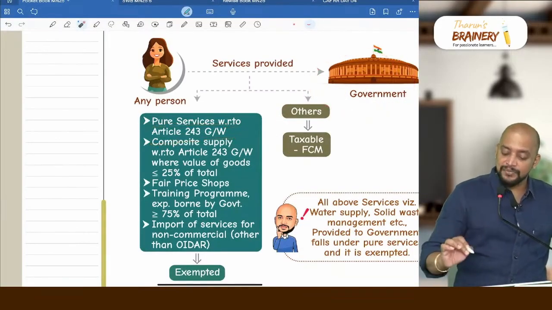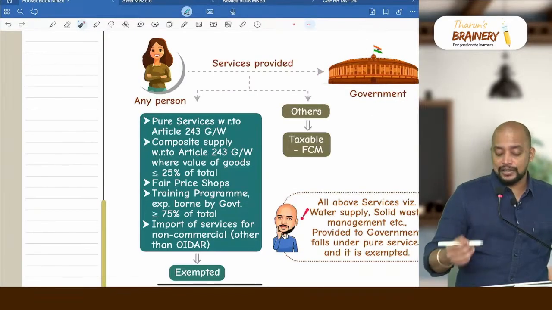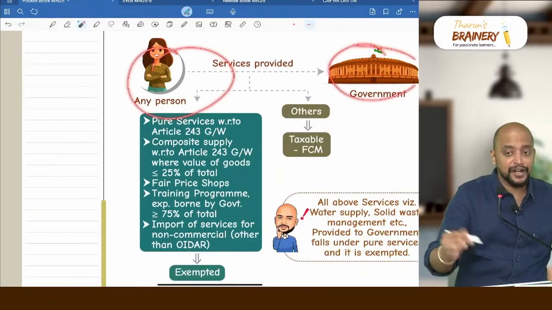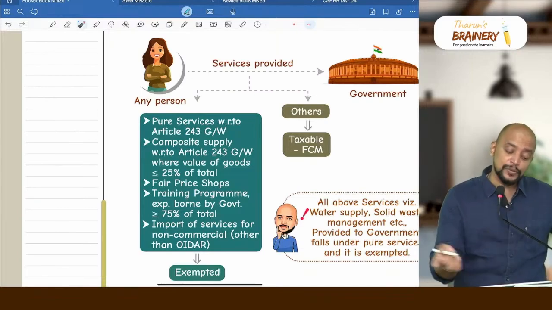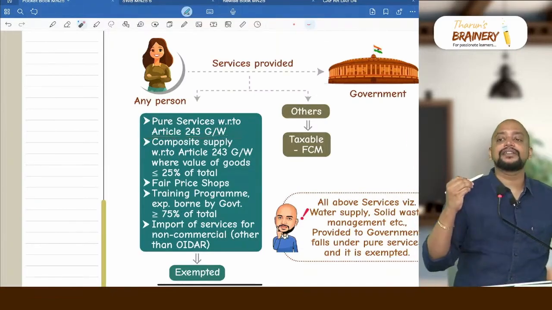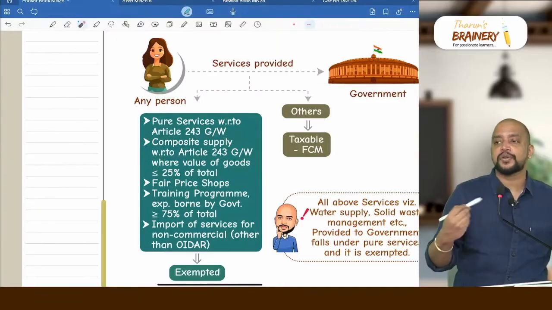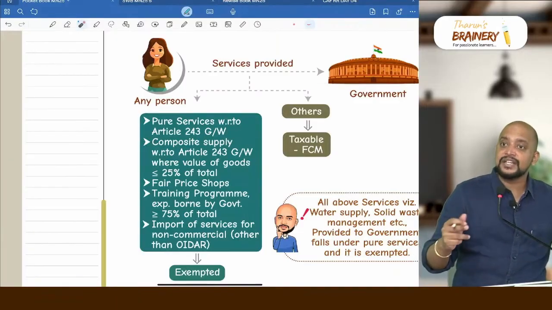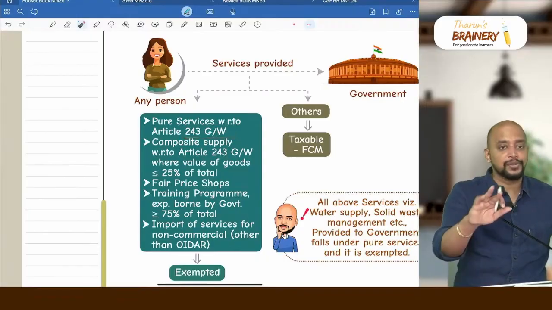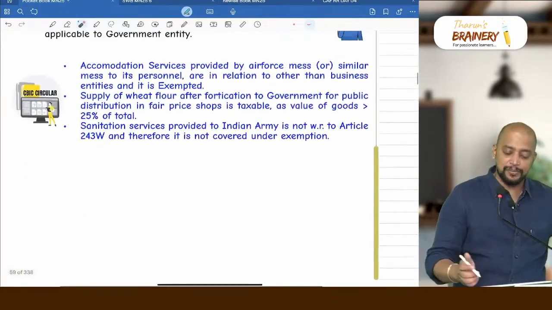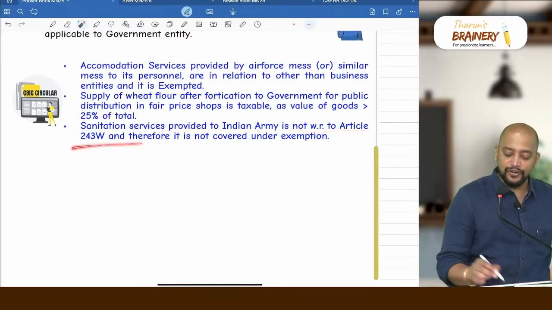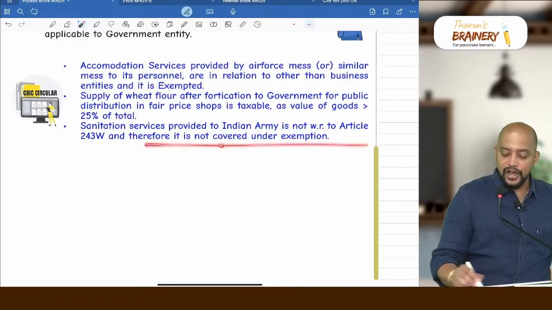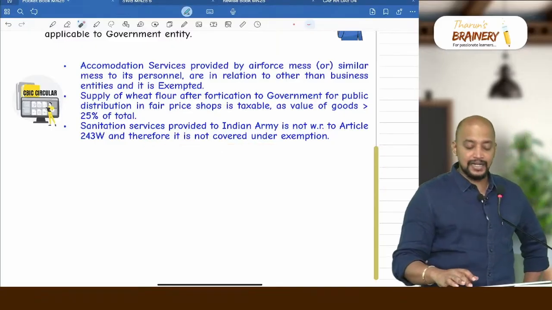Now Indian Army is also government, so if any person provides sanitation services to Indian Army, that is a service provided to government, it is a pure service. Does it mean it is exempted? No, because first of all it should be an activity under Article 243W. In relation to that, if they provide, then only it is exempted. Whether Indian Army is required to come under 243W? No. So due to that reason, this exemption is not applicable. Sanitation services provided to Indian Army is not with respect to Article 243W, and therefore it is not covered under exemption. Okay, clear?